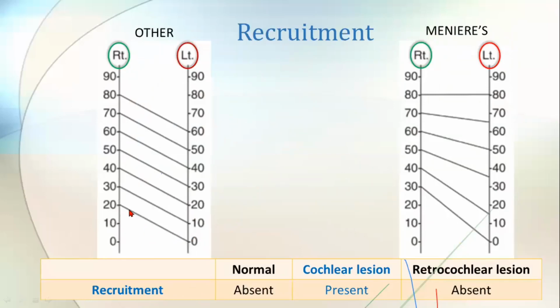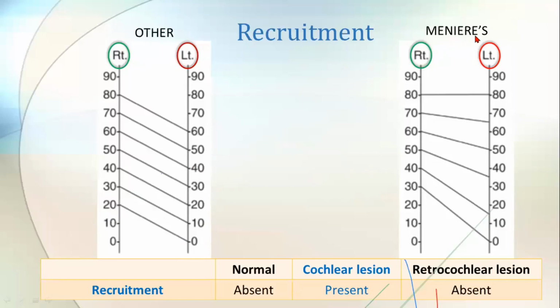If I give a 20 decibel sound, the right ear is normal, so he will hear that sound as a 20 decibel sound only. But coming to the left ear, as he's having 20 decibels loss, he will hear it as 0. When I give a 30, he's having 20 decibels loss, he will hear it as 10. 40 will be heard as 20. Likewise, there will be a linear disparity.